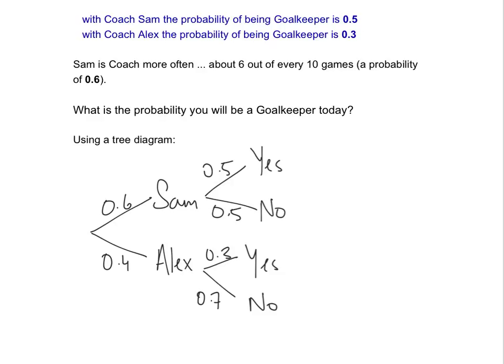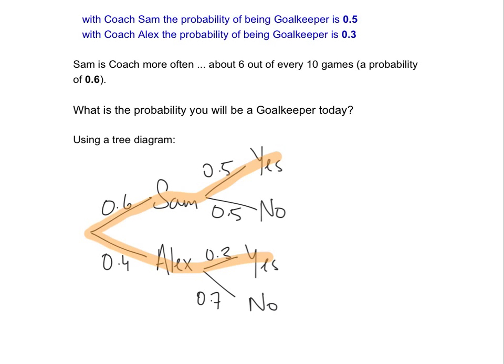So we just want to know what our probability of being a goalkeeper is. So we're just looking for the yeses. According to our tree diagram, if we trace out the path to yes, it would be 60% to get to Sam, 50% to get to yes. Or alternatively, if it was Alex, you would go to Alex and then 30%.